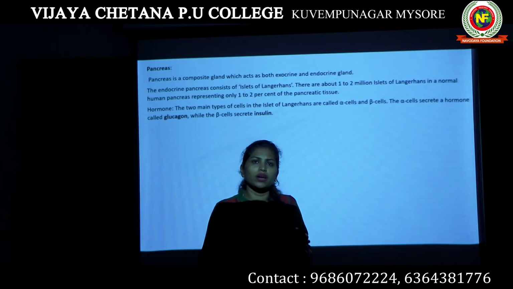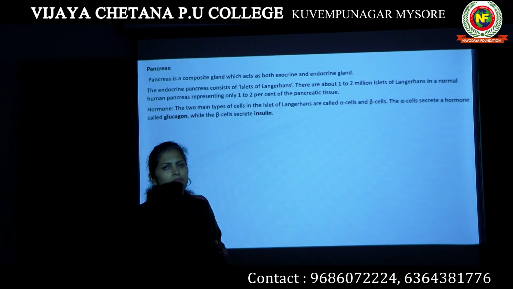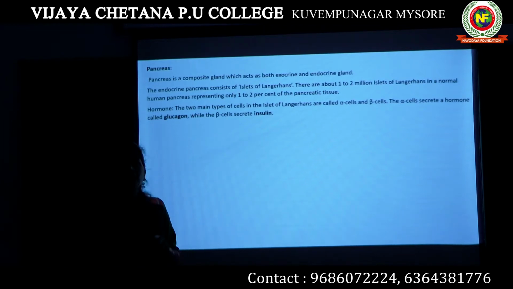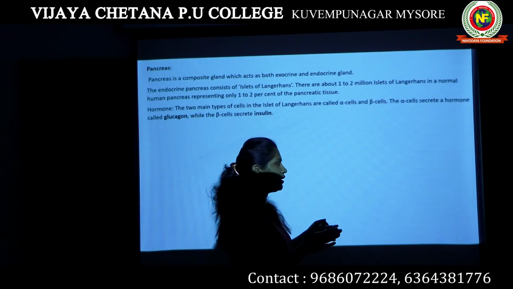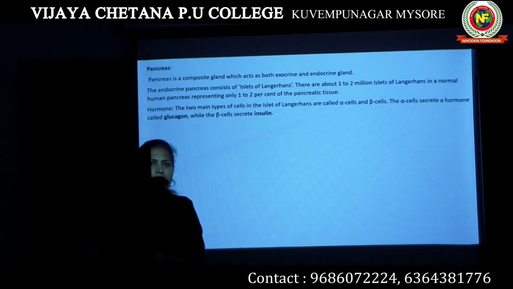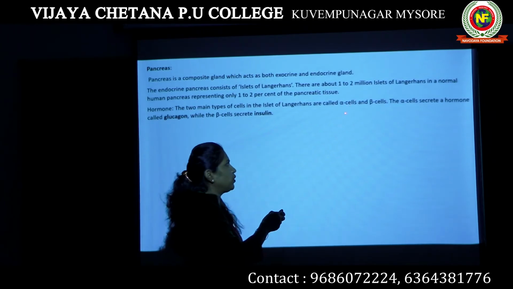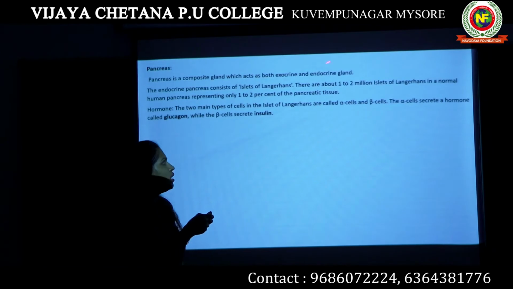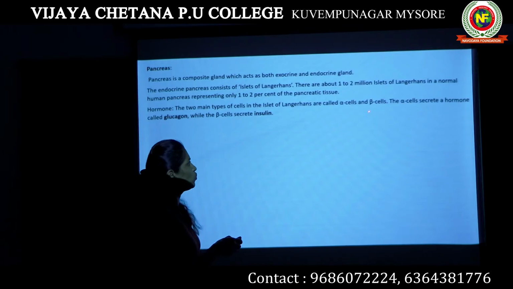These islets of Langerhans have two different types of cells, alpha cells and beta cells. These alpha cells produce the hormone known as glucagon, whereas beta cells produce the hormone known as insulin.